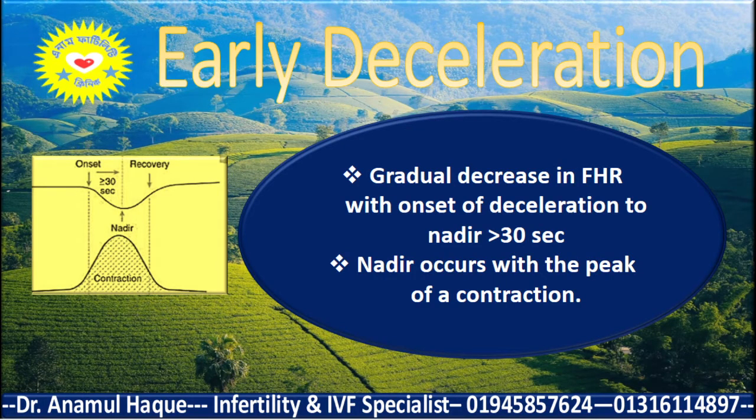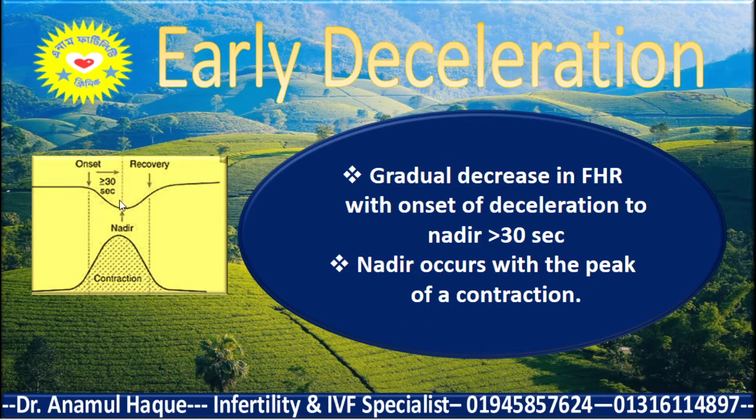The deceleration, that's a decrease of the fetal heart rate that occurs with the uterine contraction. That means the peak of the uterine contraction coincides with the nadir of the fetal heart rate. So there is a gradual decrease in fetal heart rate, with the onset of deceleration to nadir more than 30 seconds, and the nadir occurs with the peak of contraction.